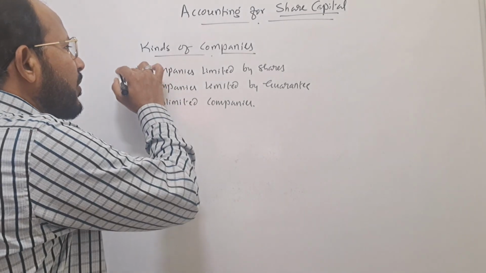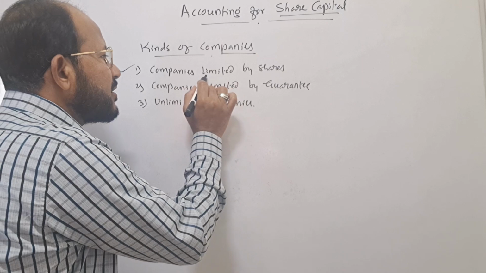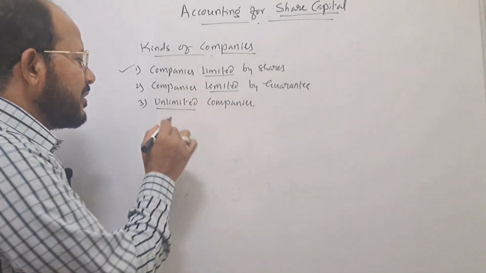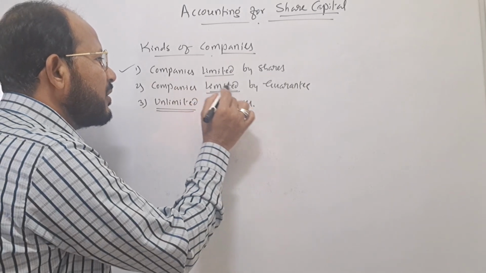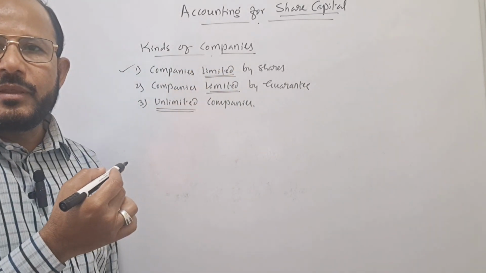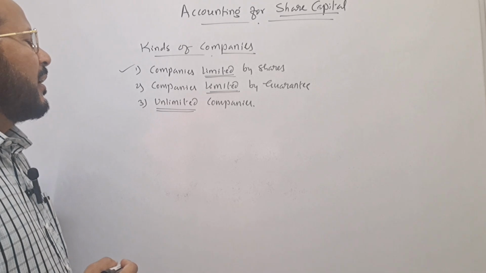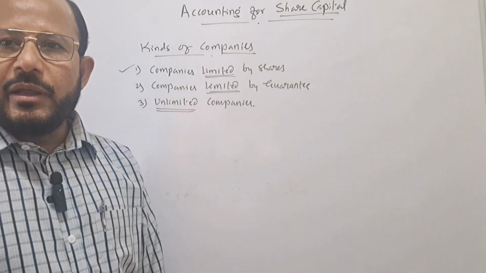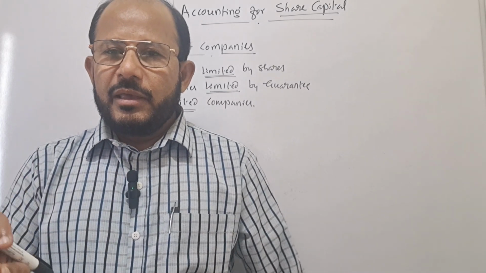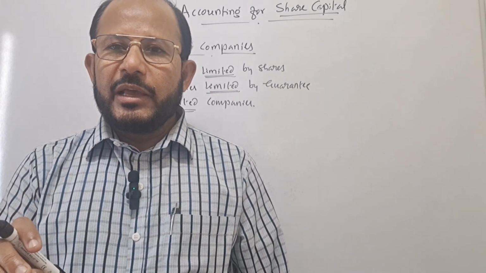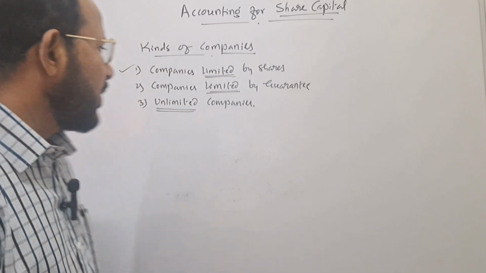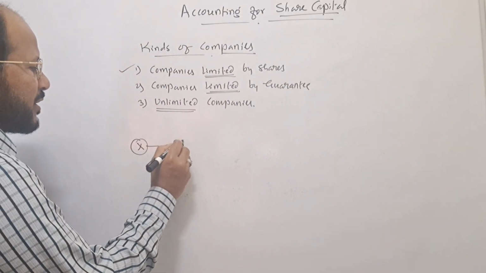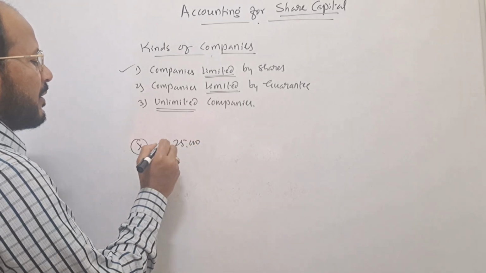What is the meaning of companies limited by shares? Here the terms limited and unlimited are the terms used for the liability of the members. Companies limited by shares means here the liability of the member is limited only to the extent of his investment. Assume here Mr. X purchases shares worth rupees 25,000.